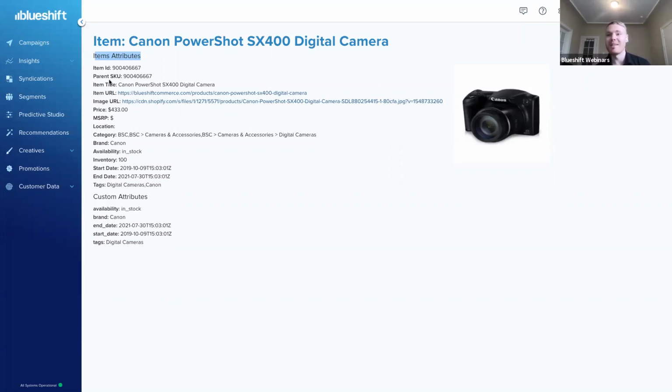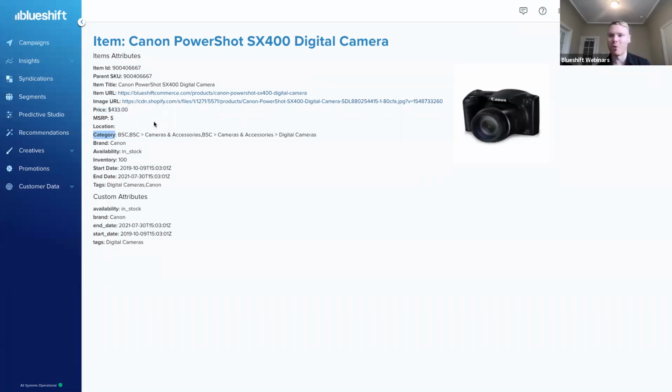So for example, let's say someone's price sensitive. So long as you're including the price, Blueshift will be able to observe such behavior and then of course recommend items that are either on discount or more affordable. We also make it easy to embed all the information that you see here. And then we're also going to leverage machine learning in the context of categorization.